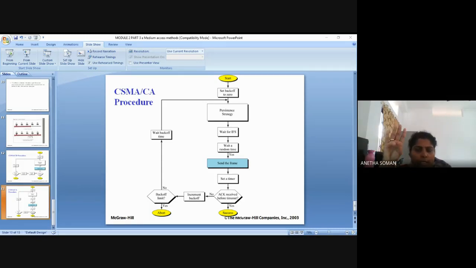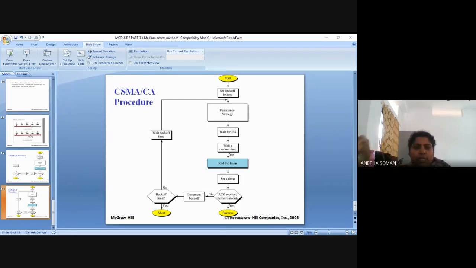Okay, so you can have 4 categories of random access protocol. One is multiple access, the second is CSMA, the third is CSMA-CD, and the fourth is CSMA-CA. CSMA, carrier sense multiple access, reduces the collision, but it won't eliminate it. You are sensing the carrier and then transmitting.